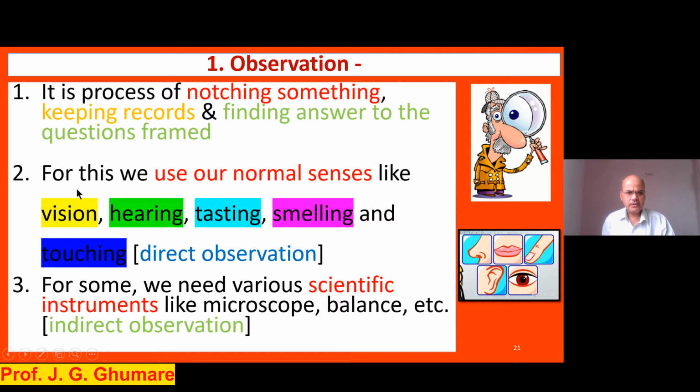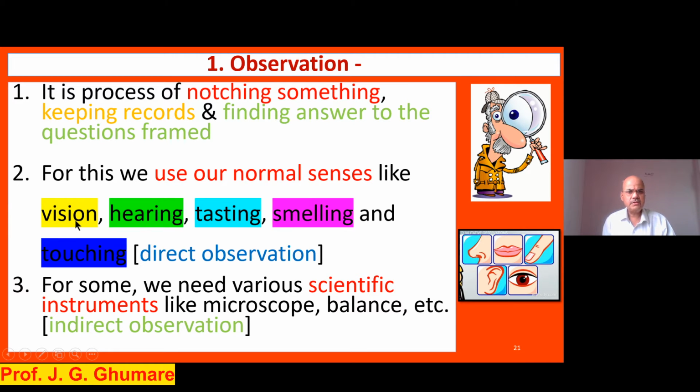I told you, with the normal vision, normal senses, you can note down something. Remember, necessarily it should not be with the eyes only, vision only. You can do the observation with the help of the five different senses that I am showing you.